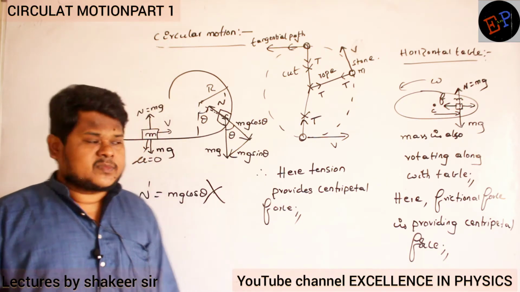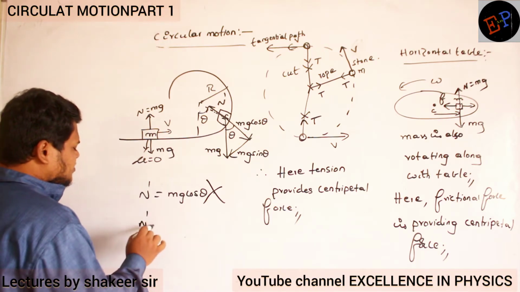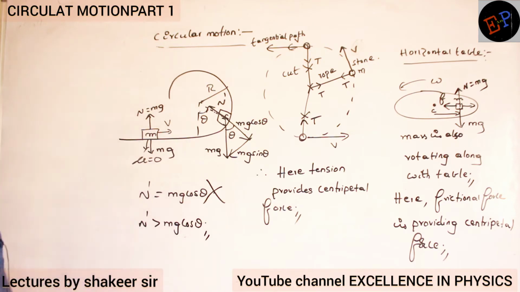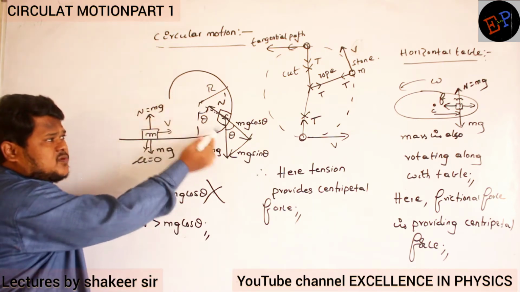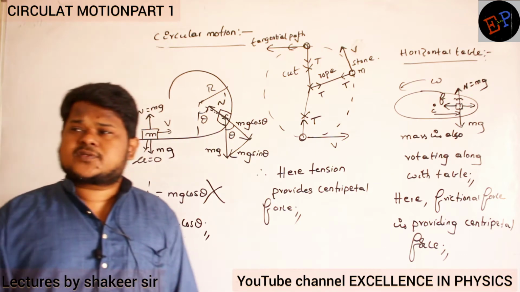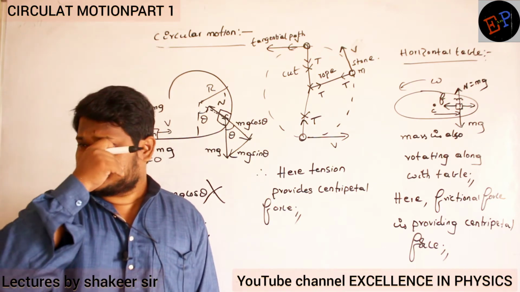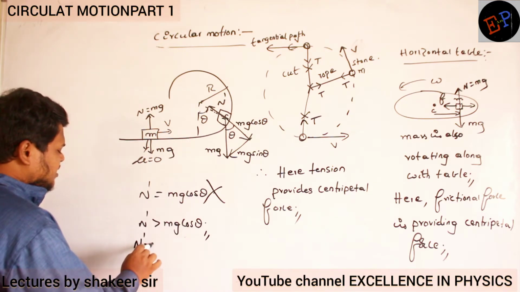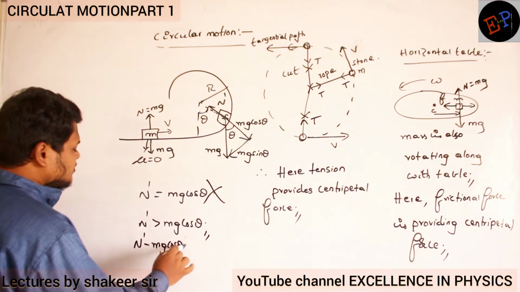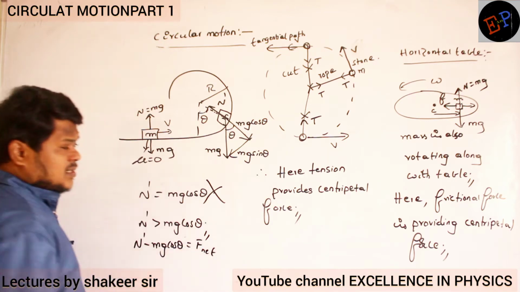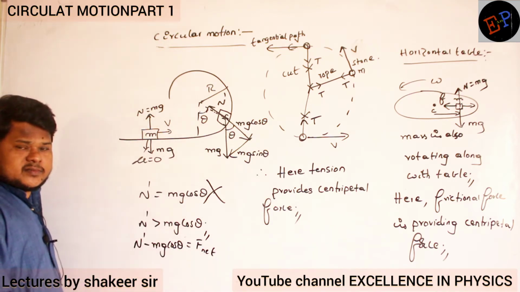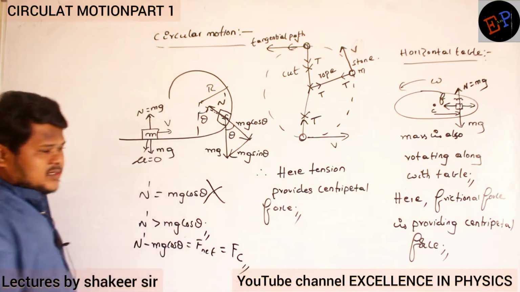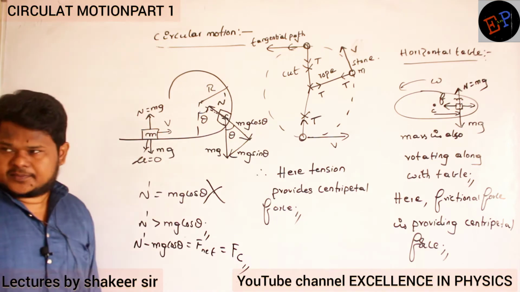Are you able to understand? So N dash must be greater than mg cos theta. Why should it be greater? Then only there will be some net force towards the center. And what will that net force do? It provides the centripetal force. If you take the difference of N dash and mg cos theta, this becomes the net force, acting towards the center, and that net force provides the centripetal force.